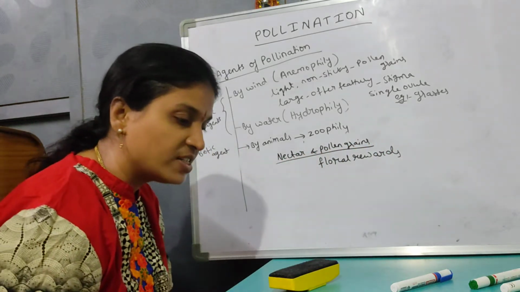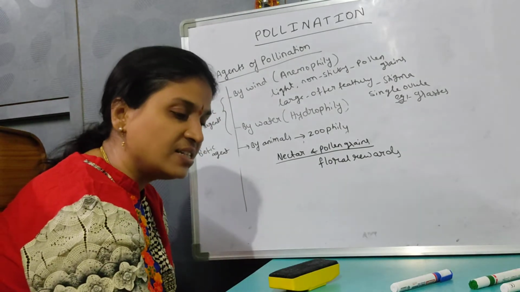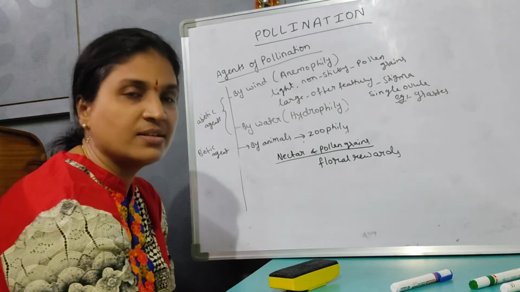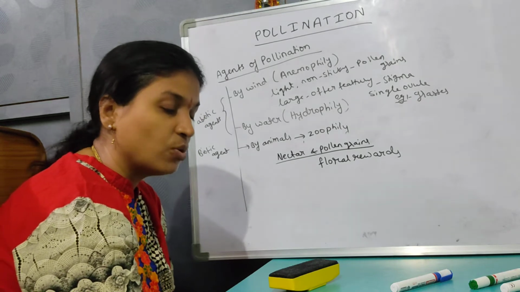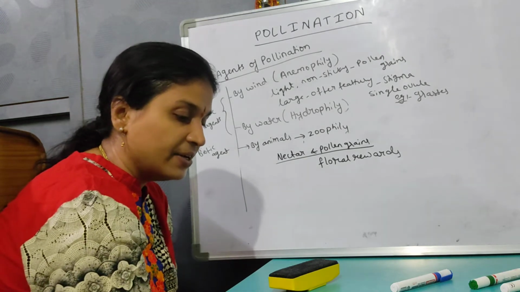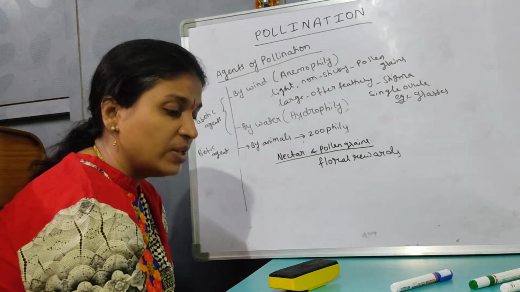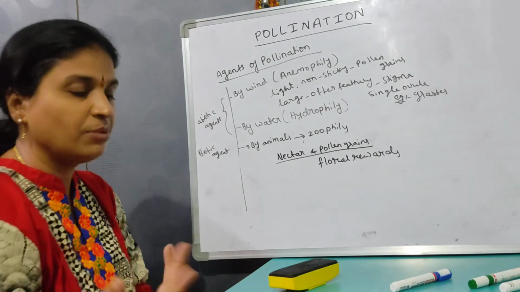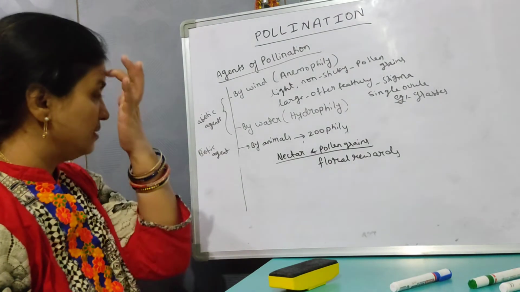For harvesting these rewards from the flower, the animal visitors come in contact with the anthers and stigma, and that's how the body of the animal gets a coating of the pollen grains, which are generally sticky in animal pollinated flowers. When the animal carrying pollen grains on its body comes in contact with the stigma of another flower, it brings about the pollination. This is about the floral rewards.